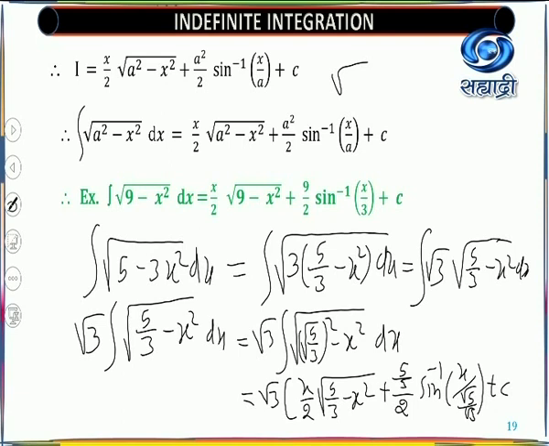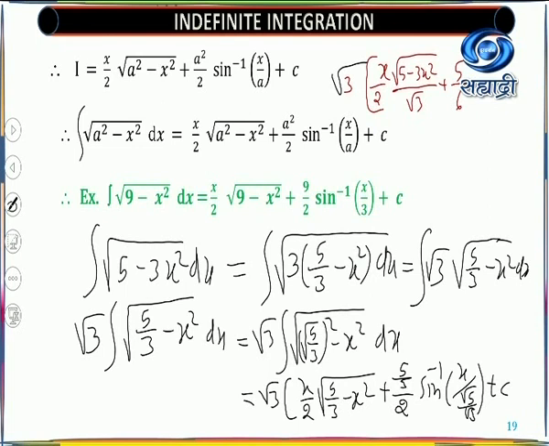So you will get this as final answer. Look at the final answer. I will use another color to show you final answer. So your final answer is root of 3. Inside the bracket, it is x upon 2. Now if you take the LCM, it becomes root of 5 minus 3x square upon root 3. Now here you are having plus 5 upon 6.